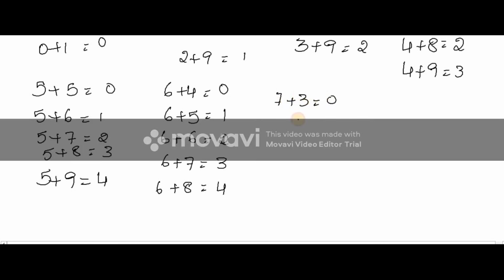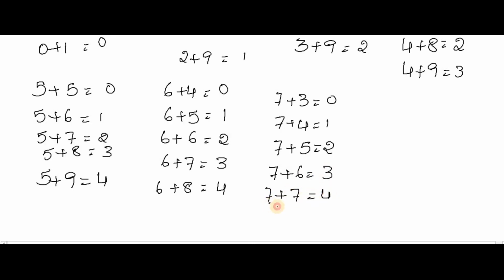7 plus 3 is equal to 0. 7 plus 4 is equal to 1. 7 plus 5 is equal to 2. 7 plus 6 is equal to 3. 7 plus 7 is equal to 4. 7 plus 8 is equal to 5. 7 plus 9 is equal to 6. Now 8 plus